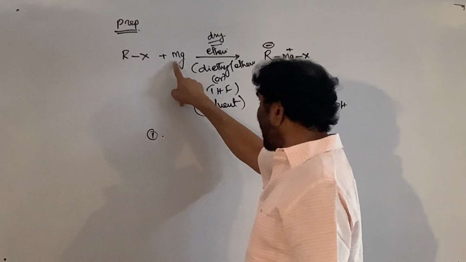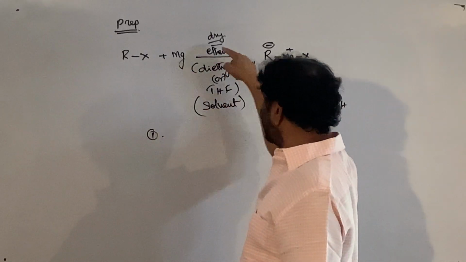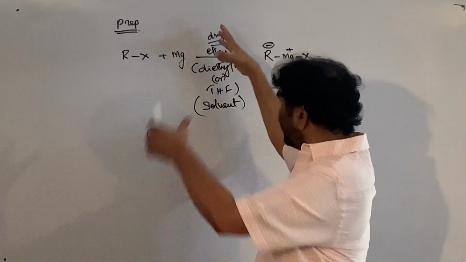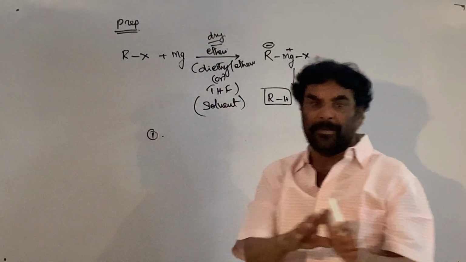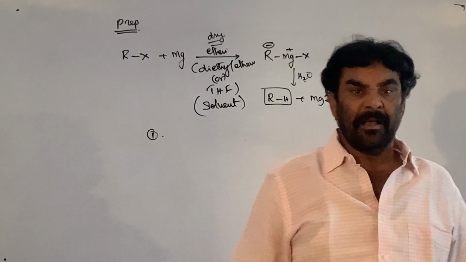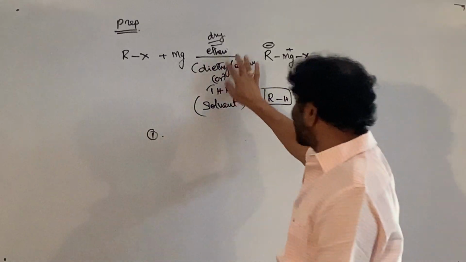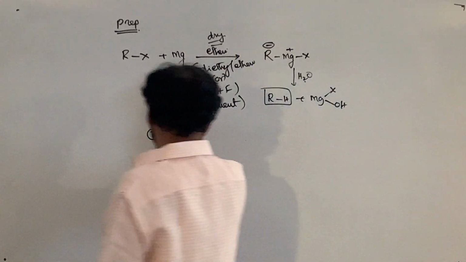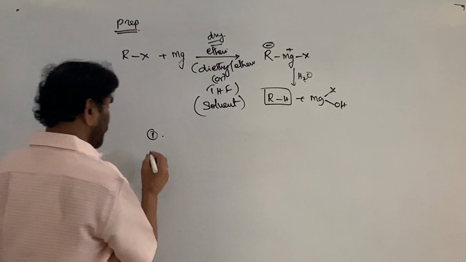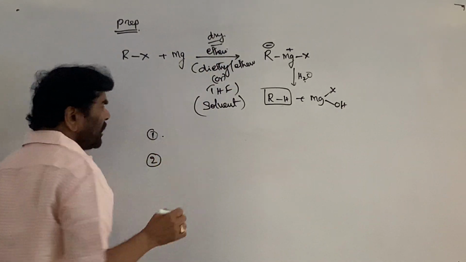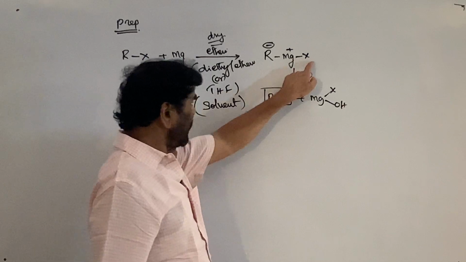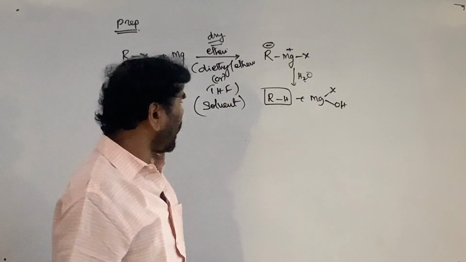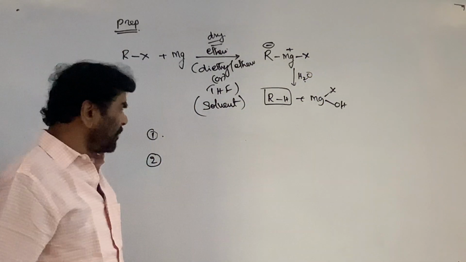Therefore, the alkyl halide is soluble in the ether, and the metallic magnesium is dissolved in this mixture. So ether is used because it is soluble in the ether. The second one is that organomagnesium halide is formed.